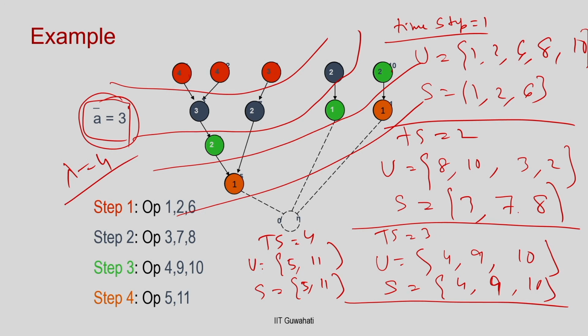This can be proven: for this graph with 3 resources, lambda equal to 4 is the minimum possible value.